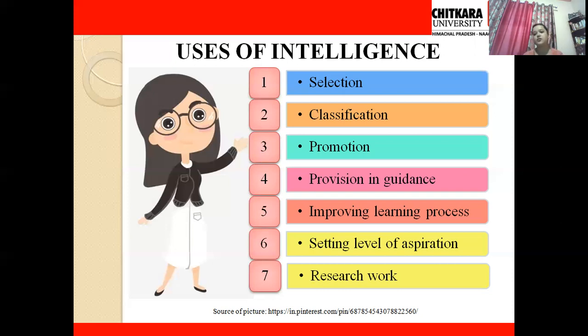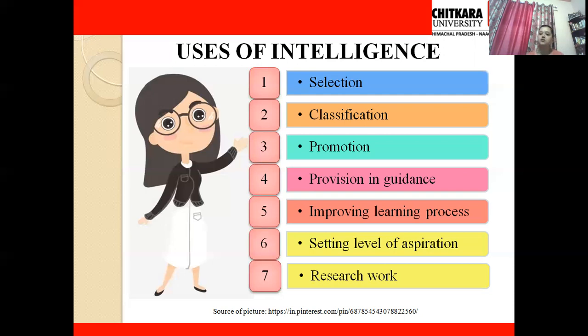Next is research work. Obviously, in research work, your level of intelligence can help you a lot. Say, I have a particular kind of intelligence, so that can help in my research work. Or let's say I want to conduct research on different levels of intelligence, or how one type of intelligence influences another. And what if someone possesses analytical intelligence? I can work on that and make different conclusions or results from my research work also. So this is how intelligence is used, and this is how intelligence also influences selection, classification, and promotion, and how it can be used in these various fields.